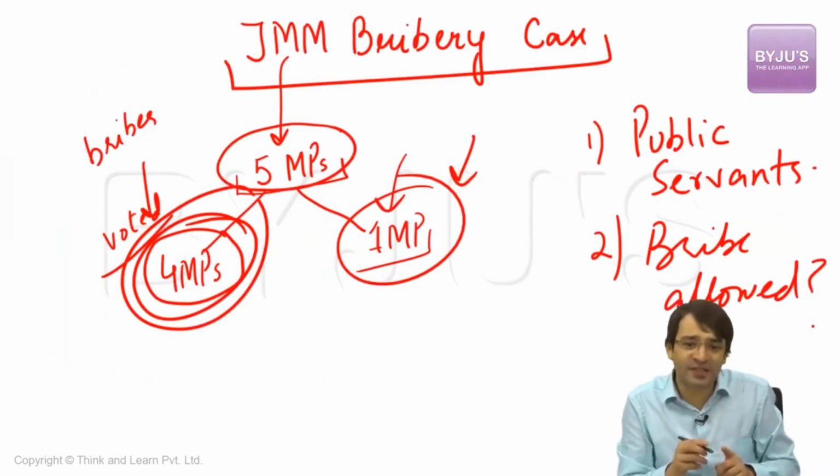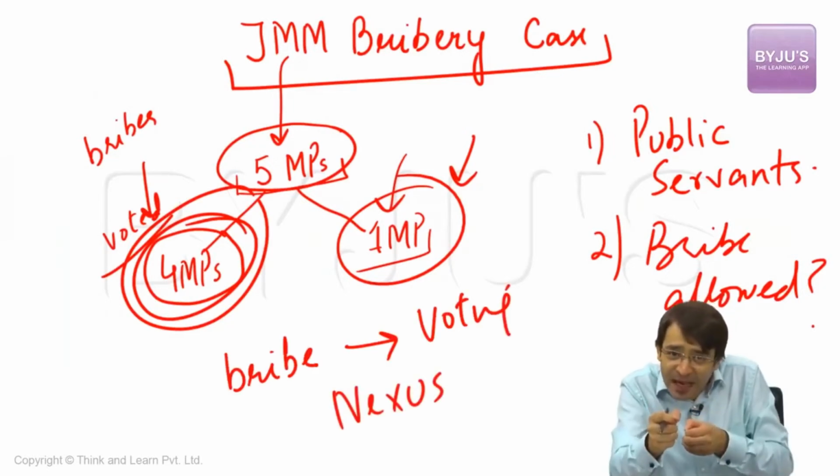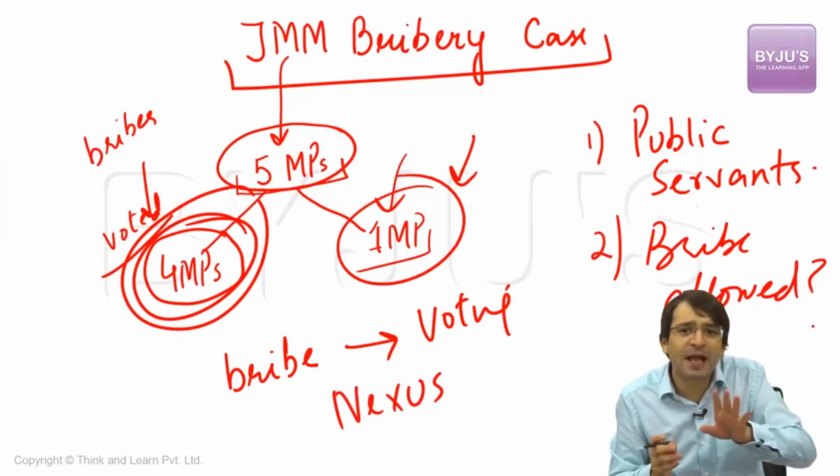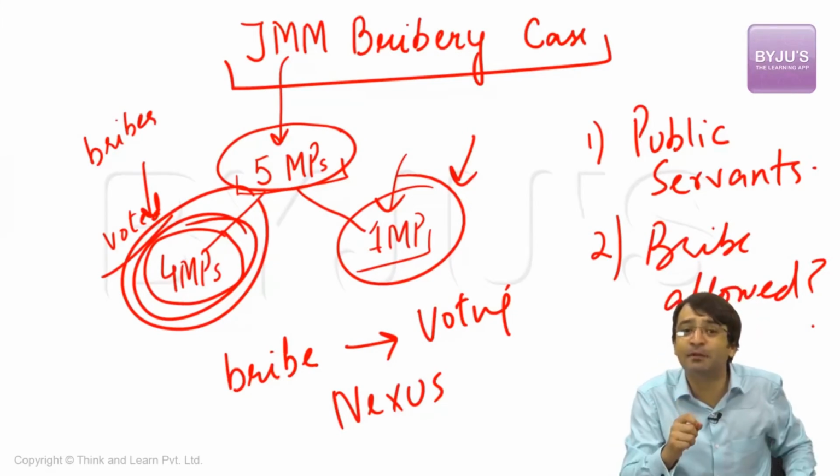The Supreme Court said there has to be a nexus between bribe and voting. If you are paying the bribe, for what? To vote. But if you are voting, you cannot be held accountable to any court of law. Why? Because there is absolute freedom of speech available to you. That means you cannot be held liable for any vote that you give in the parliament.